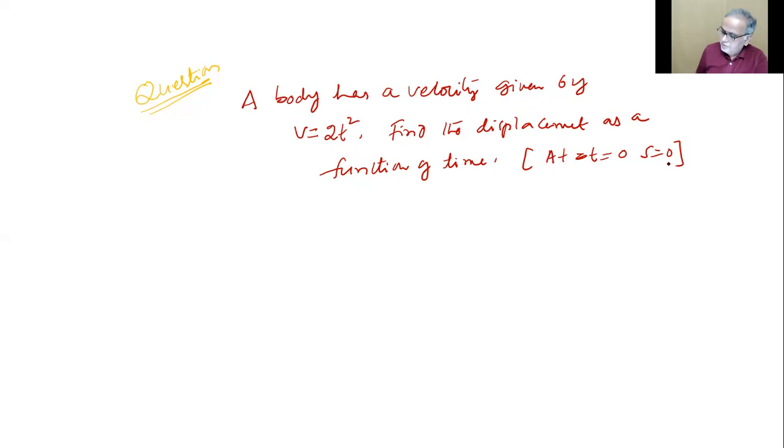Come on. If you are listening to me carefully, you will know what to do. Suhita. Displacement is equal to velocity.